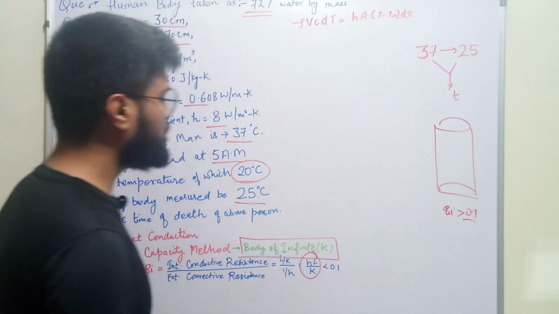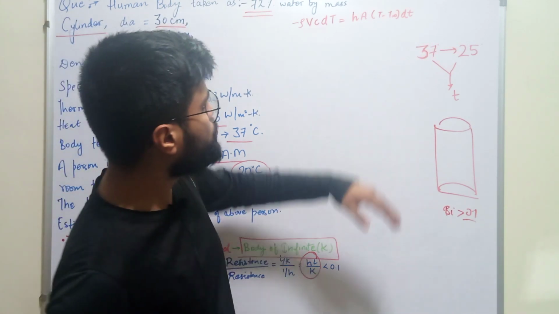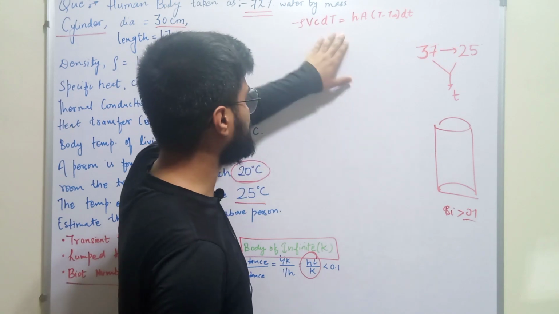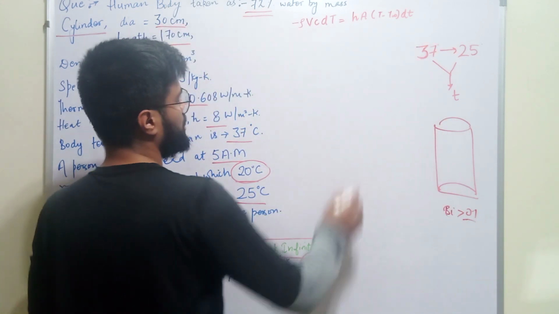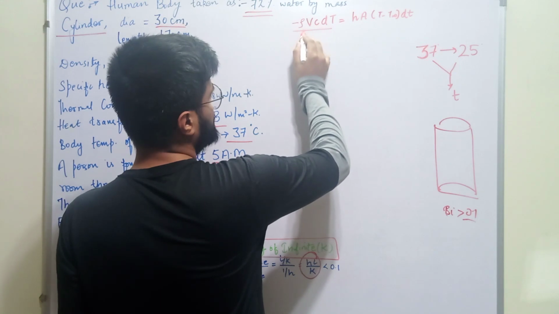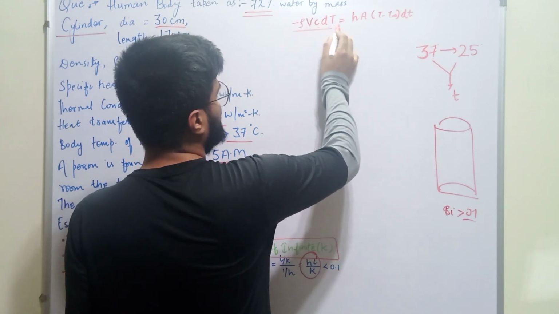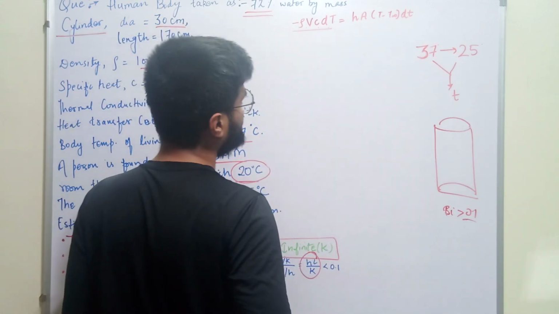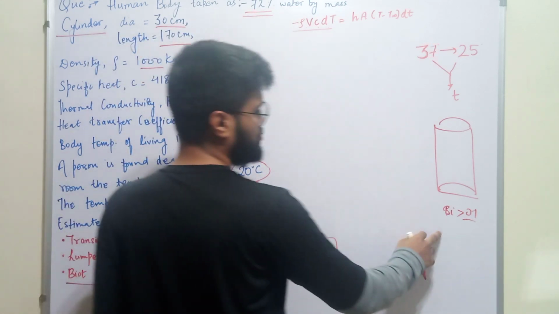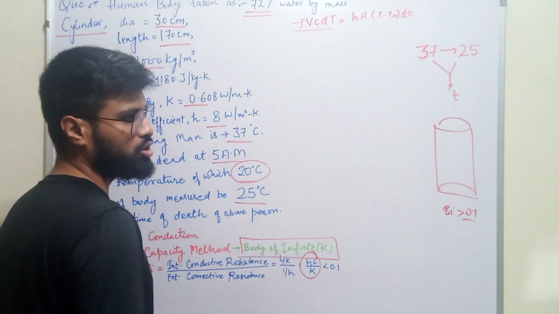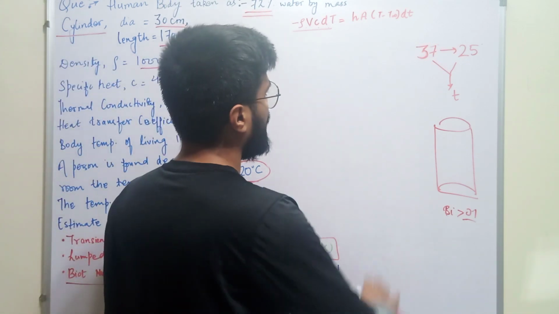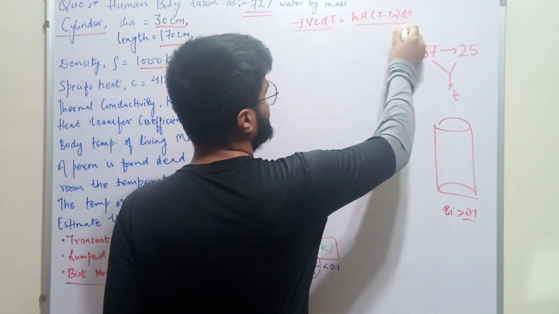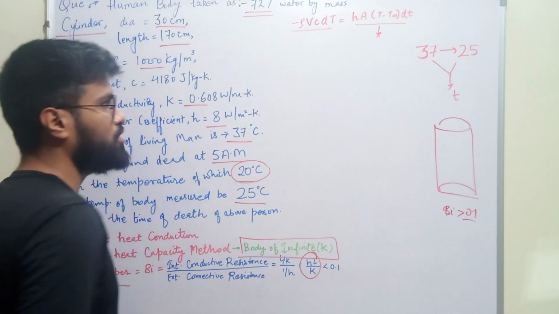So what we will do here: consider the change in the internal energy of the body in any time dt. The change in internal energy is minus rho V c dT equal to hA (T minus T infinity) dt. Why have I taken minus here? Because with time the internal energy of the body will decrease. The temperature of the body will decrease, meaning internal energy decreases, and the body will release heat through the convective mode. So this gives the heat flow from the body via convective heat transfer.